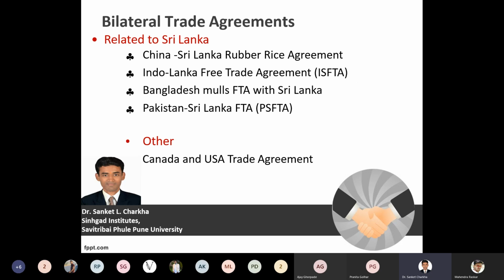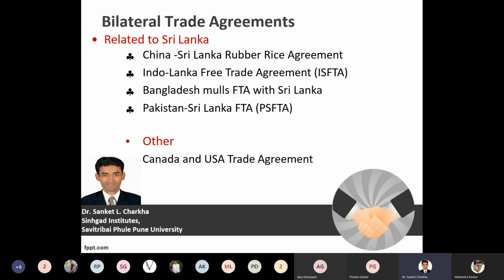Bilateral trade agreements with respect to Sri Lanka. China and Sri Lanka have a bilateral trade agreement, the China-Sri Lanka rubber-rice agreement. They have this agreement with respect to the exchange of goods, rubber and rice. So what happens? If China is exporting rubber, then Sri Lanka has to export rice in return.